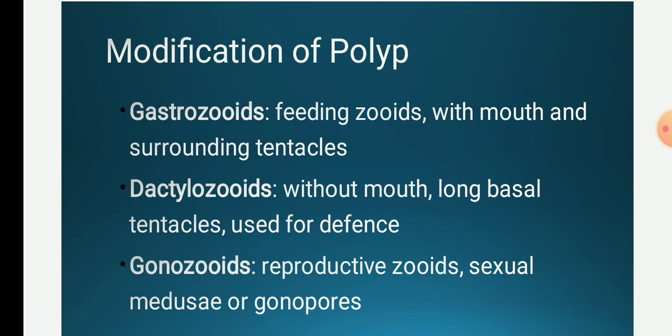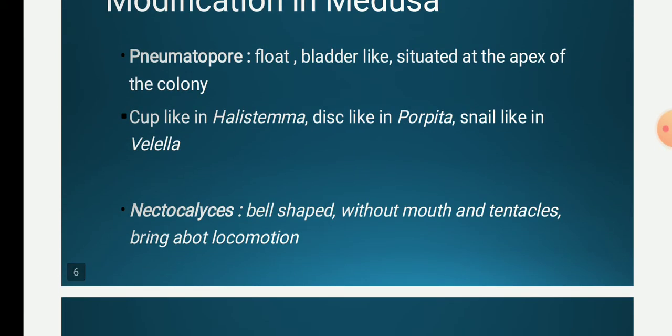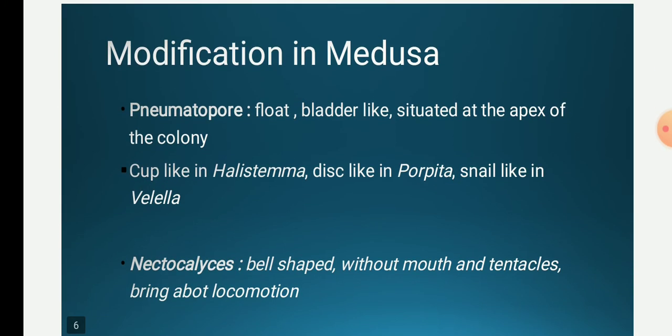The next one is the modification in medusa. The first one is the nectophore. Nectophore is a medusoid form, and its function is as a float. It floats on the water, so it keeps the colony floating on the surface of the water. It is situated at the apex of the colony, and it is filled with air. It takes different shapes in different animals, for example cup-like in Helicostoma, disc-like, and snail-like in Velella.